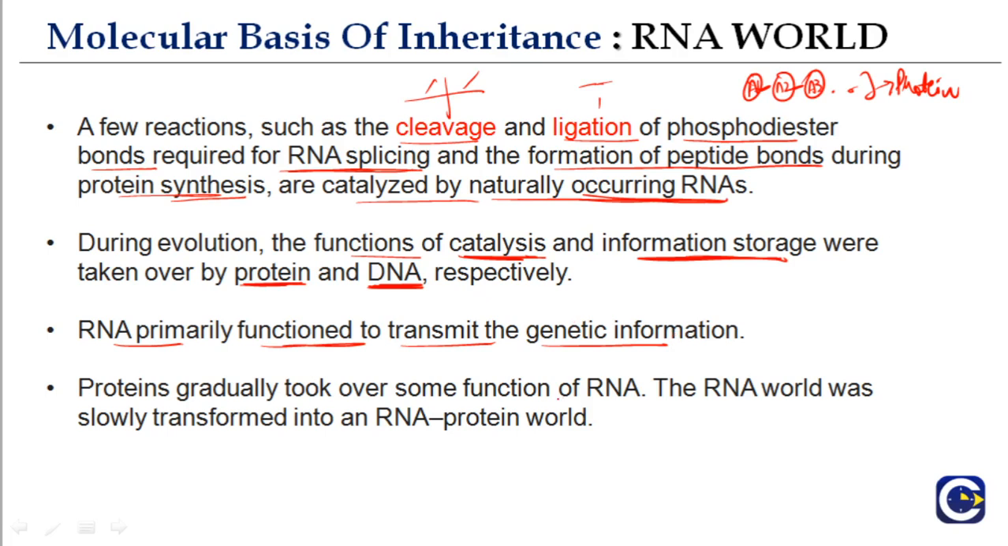Proteins gradually took over some of the functions of RNA, and the RNA world was slowly transformed into the RNA-protein world. Once evolution took place, the function of catalysis was taken by protein and information storage by DNA, and RNA primarily functioned to transmit the genetic information. We remember the central dogma: DNA to RNA, RNA to protein. So here, you can see that RNA serves for transmitting the genetic information.